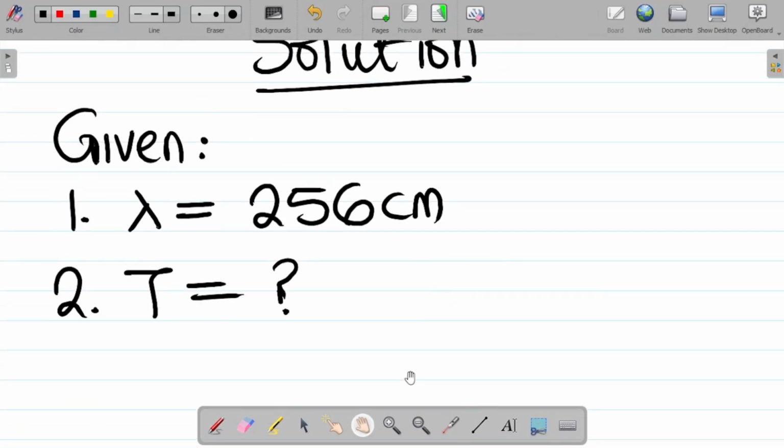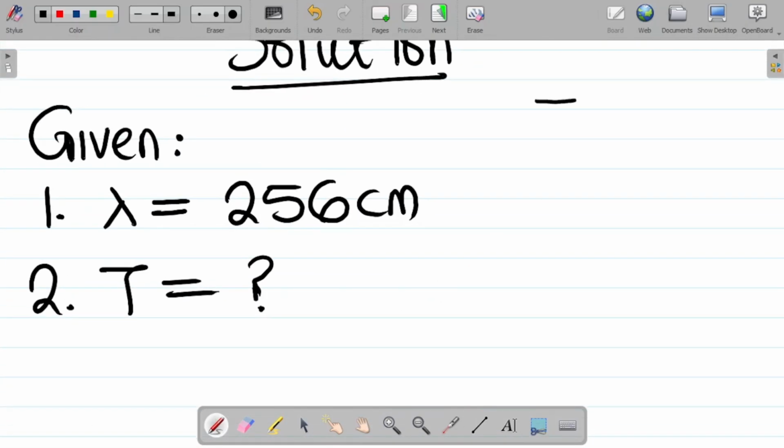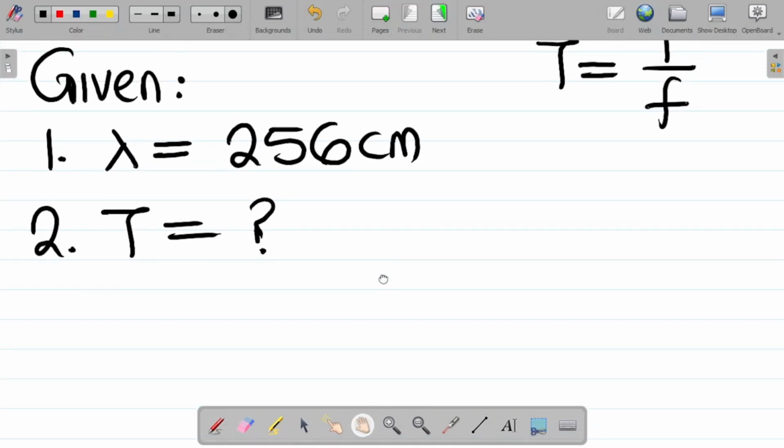Now, what do we know about period? We know that period T is equal to the inverse of frequency. All right, so period is equal to 1 over frequency. So my task here would be to first of all get the frequency, then after that, we'll proceed to get the period of vibration. Now, how do we get frequency?